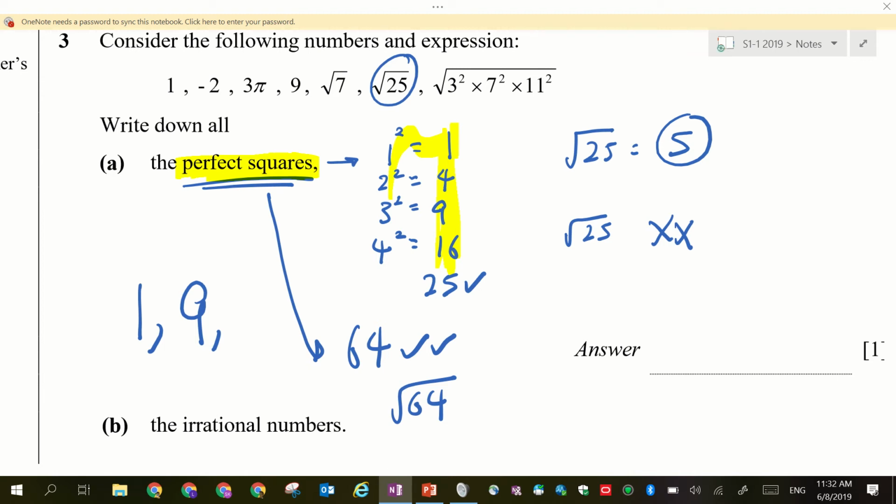Now, Jiajun, 64 is a perfect square. Is square root 64 a perfect square? No. Do you know why? Because square root 64 is equal to 8, and 8 itself is not a perfect square. A perfect square must be a number that can be square rooted. I give you a whole number.